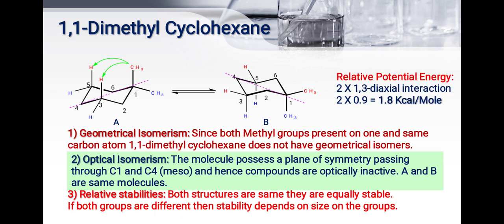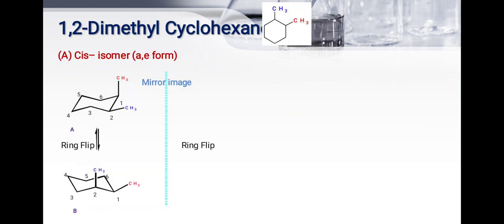So the relative potential energy: here two 1,3 diaxial interactions are there, which occur in between the one methyl group and two hydrogens. Here see the green mark. The energy for a 1,3 diaxial interaction is 0.9. Here two interactions are there, 2 into 0.9 which is equal to 1.8 kilocalorie per mole.